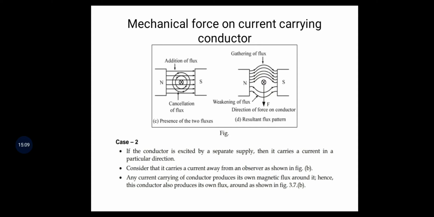If the conductor is excited by a separate supply, that means current is flowing through the conductor in a particular direction. In the diagram example, it carries current away from the observer.